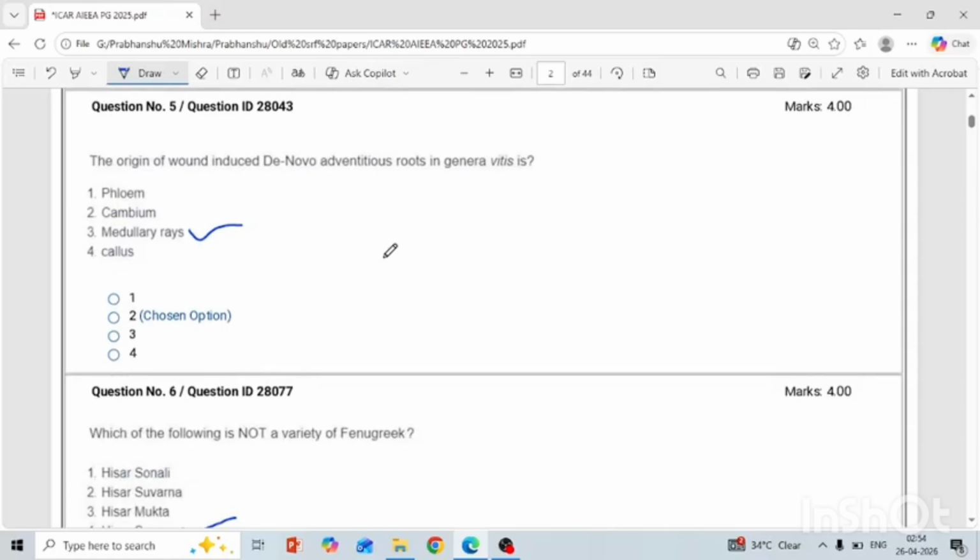Okay, another is: the origin of wound induced de novo adventitious roots in the genus Vitis. In the genus Vitis, the medullary rays play the major role where the de novo adventitious roots are initiated. Basically, these types of questions are taken from the plant propagation book by Hartmann and Kester. This is a very big book, not possible to read in UG times, but you should at least know